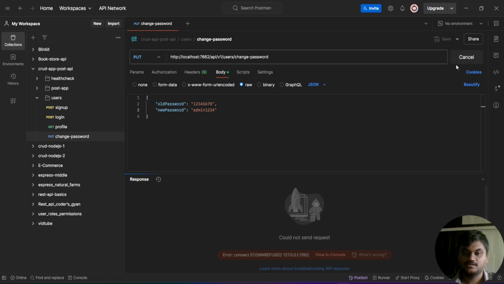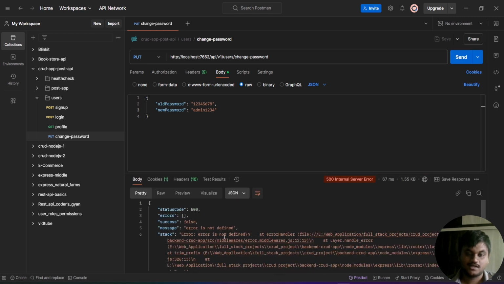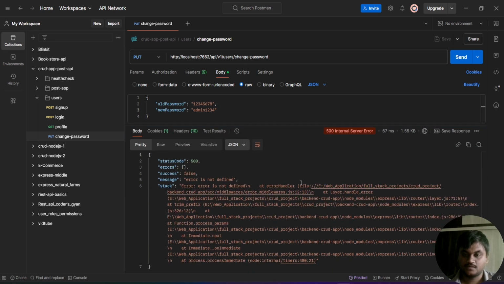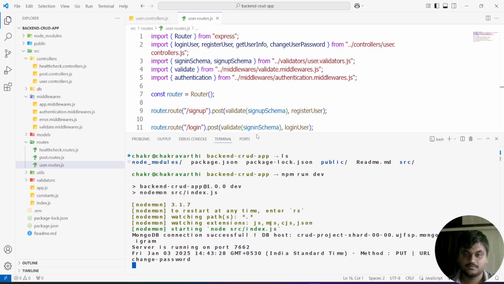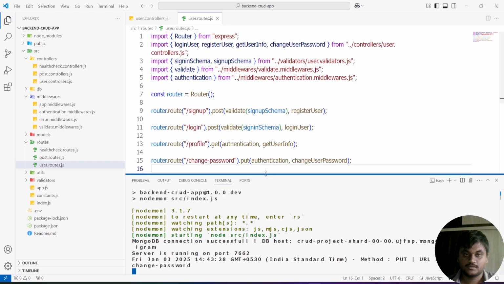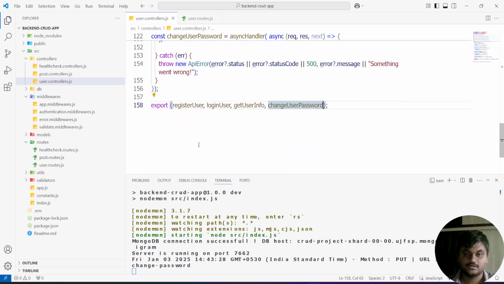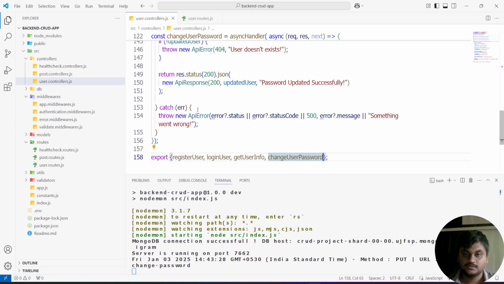See, if you click on this, I got an error like "it is not defined" at the error middleware. Where is this response coming from? Let's go to the user controller here.